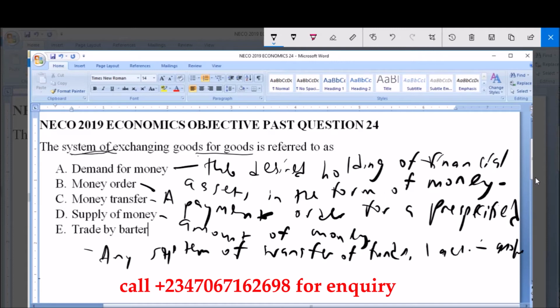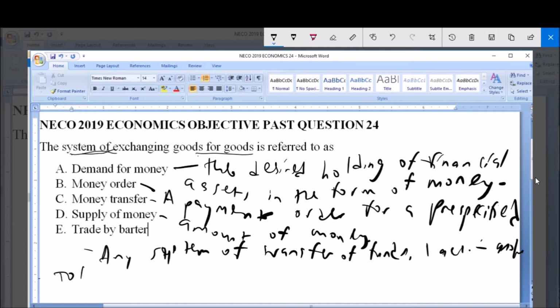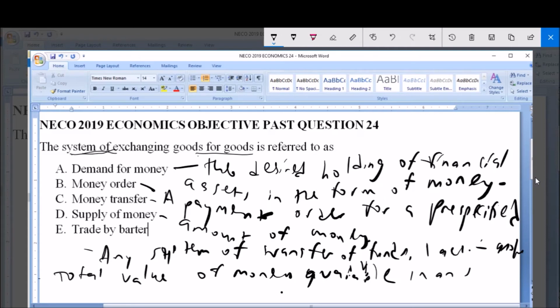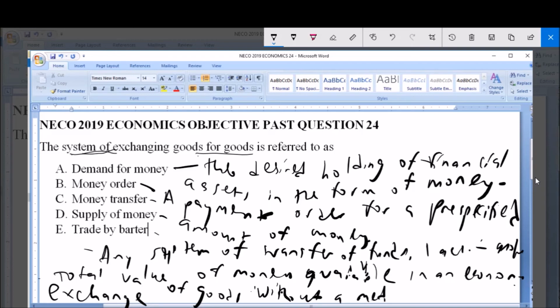Now, supply of money refers to the total value of money available in an economy, that is supply of money. And then trade by barter refers to exchange of goods directly without a medium of exchange such as money.